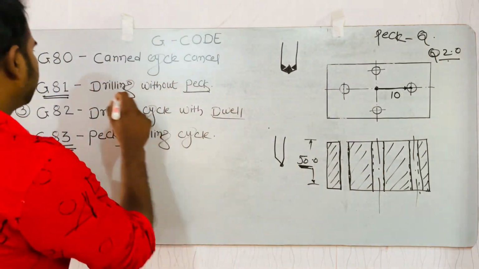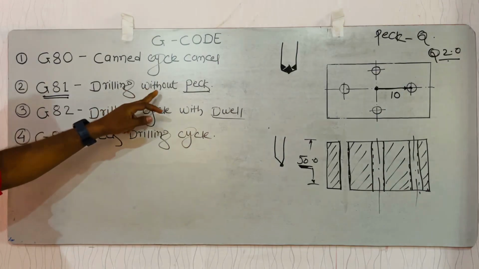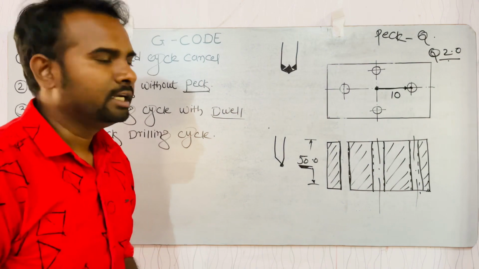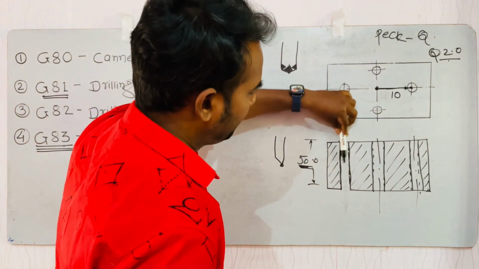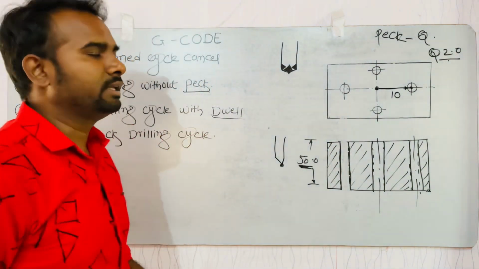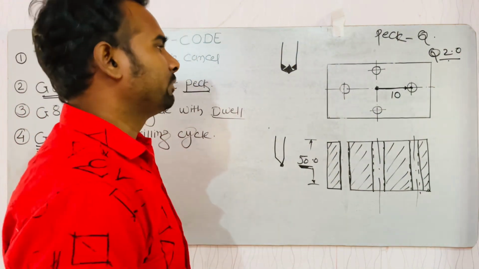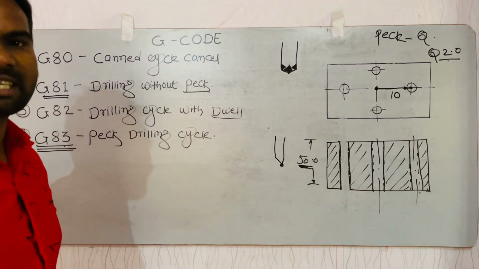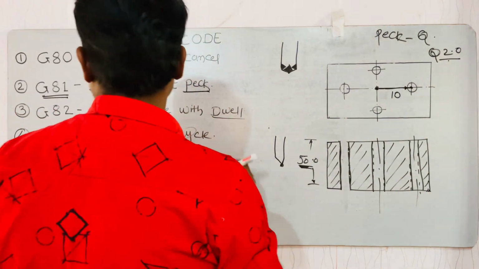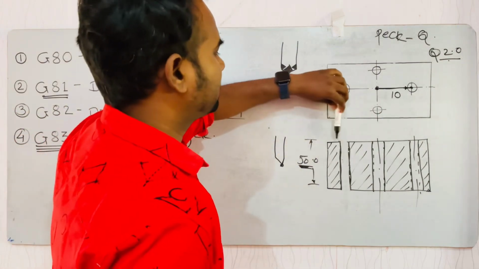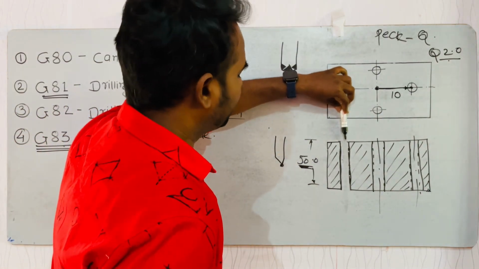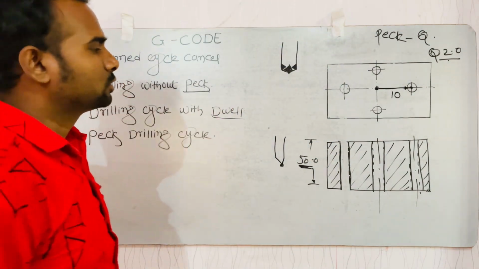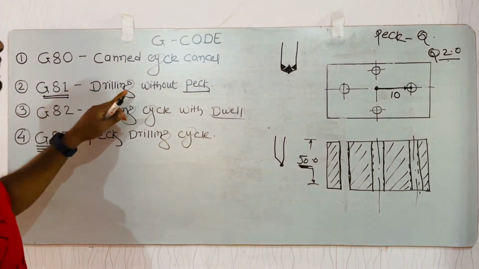So this cycle G81 means drilling without peck. It will not take any peck. It will do a direct drilling operation like this. It will never retract by pecking any amount. It will take its peck as 50 mm, means it will be a single pecking cycle. In this G81 cycle, our tool starts drilling from the top of the hole and drills the entire hole, and after that it will come to the initial point of the drilling. So this is the G81 drilling cycle without peck.